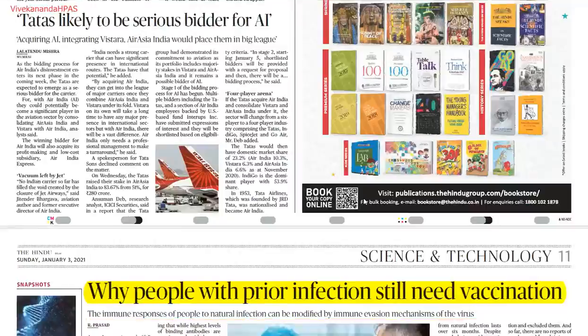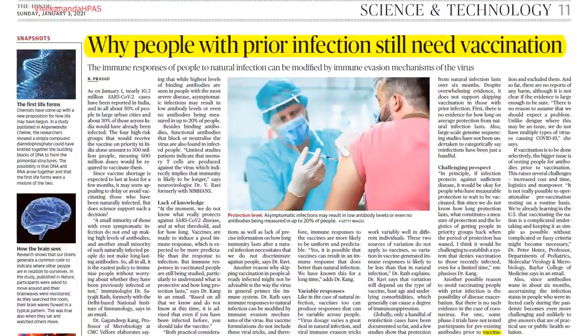The next news is related to why people with prior infections still need vaccination. For a vaccination to be effective, you need similar kinds of antibodies to be developed in multiple persons. And for herd immunity, you need approximately 70 to 80% of the people to be administered the vaccine and reacting effectively, because you do not know at which point a particular person was infected with COVID, and for how much longer the antibodies will stay in his body. So that's why all the people who had prior infections still need vaccination, so that herd immunity can be developed.